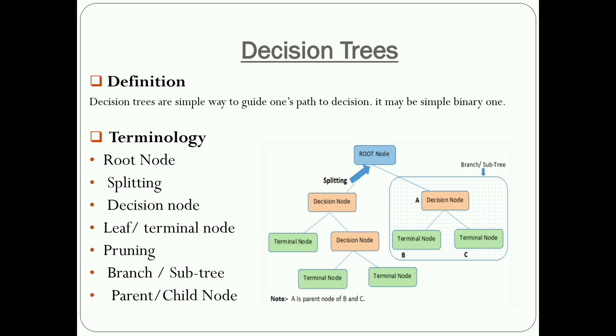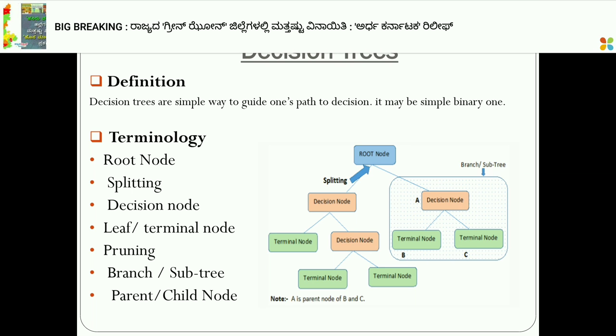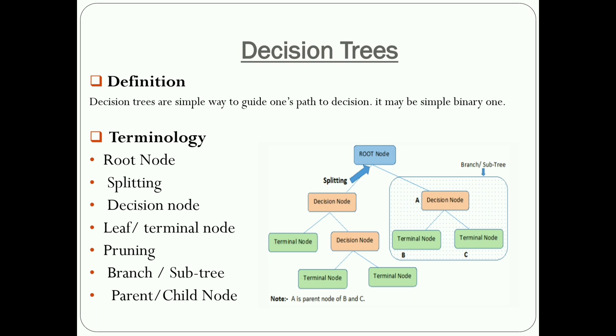Next is branch and subtree. A branch or subtree is a sub-section of the entire tree. For example, take a decision node A, terminal node B, terminal node C, like that.